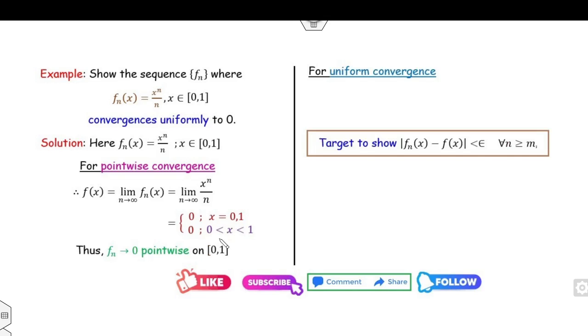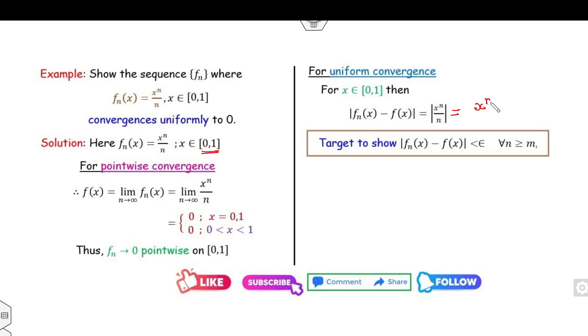Now consider the case of uniform convergence. Since in each case x lies between 0 and 1, f(x) will be 0. So therefore, what is the value of fn(x) minus f(x)? It is x raised to power n over n, because x lies between 0 and 1 and is a positive number.